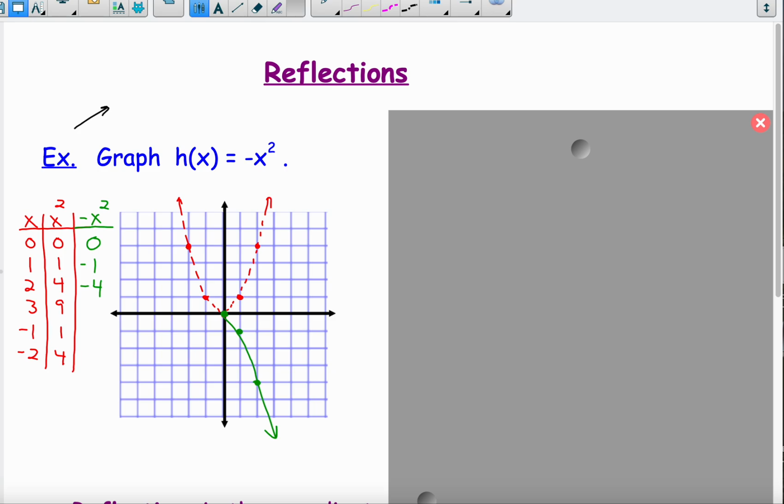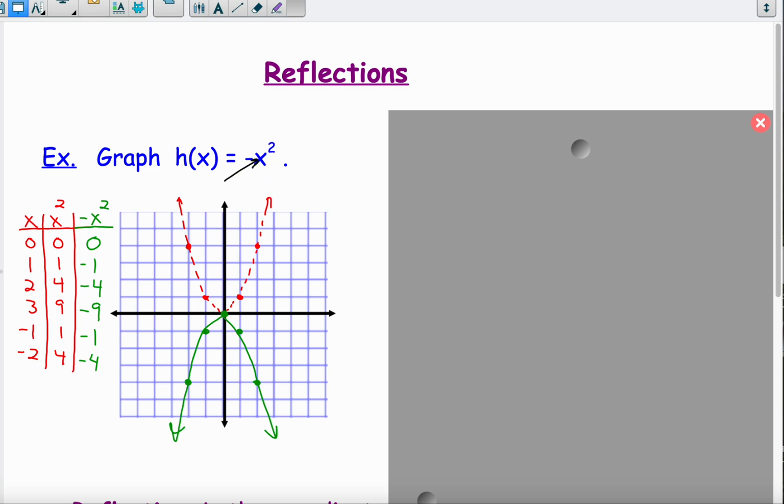For 3, we'll get negative 9. Negative 1 squared is positive 1, and then we're taking the opposite of that, which gives us a negative 1. So negative 1, negative 1. And then negative 2 squared is a positive 4, and the opposite of that is negative 4. So you can see this parabola has just gotten flipped over the x-axis. So every point got flipped over because we wound up taking the opposite of the answer.